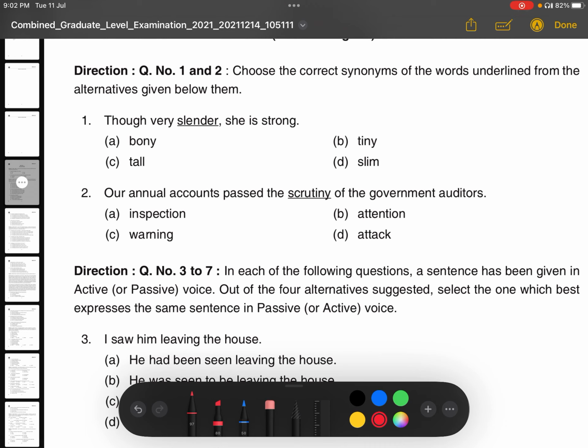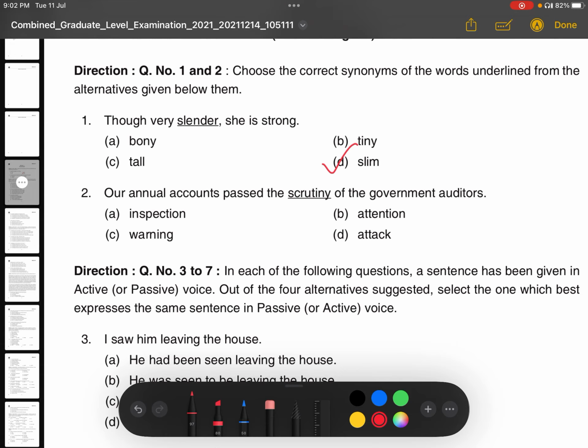So let's see that. The first question which is given here, you have to find out the synonyms of these words. So the first question is, though very slender, she is strong. So slender means very slim. So option D is the correct answer.